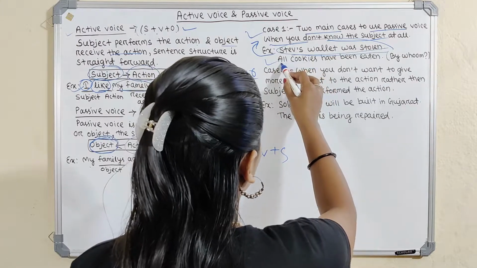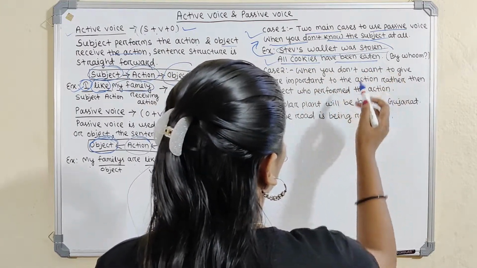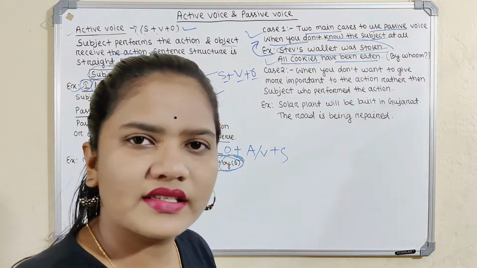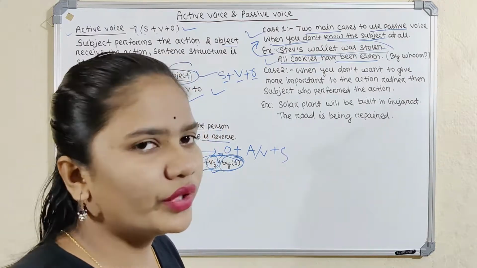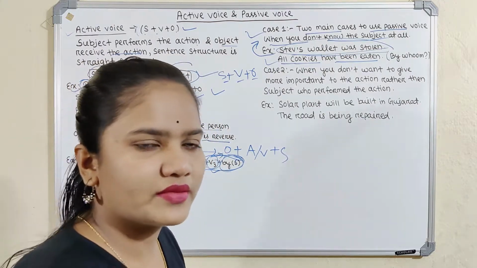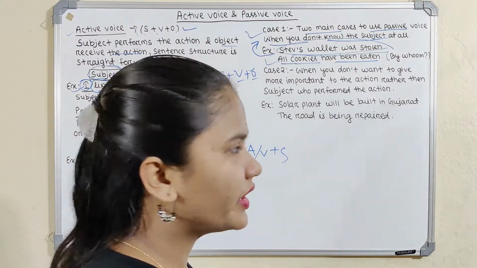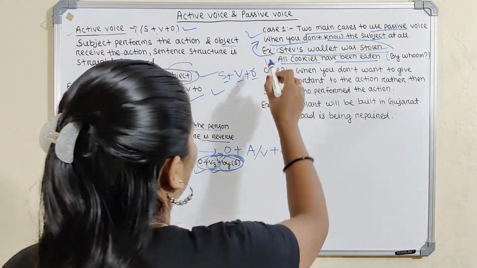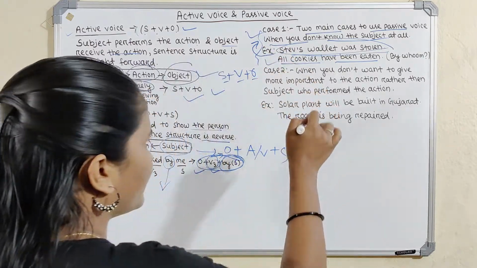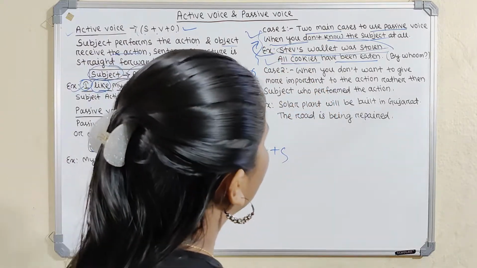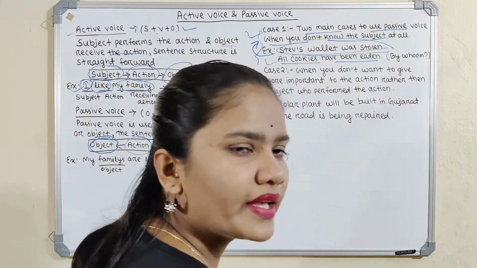Take another example: all the cookies have been eaten. By whom the cookies were eaten, we don't know. We only know that all the cookies were eaten. So this is case 1, where we don't know the subject, and in this case we use the passive voice.